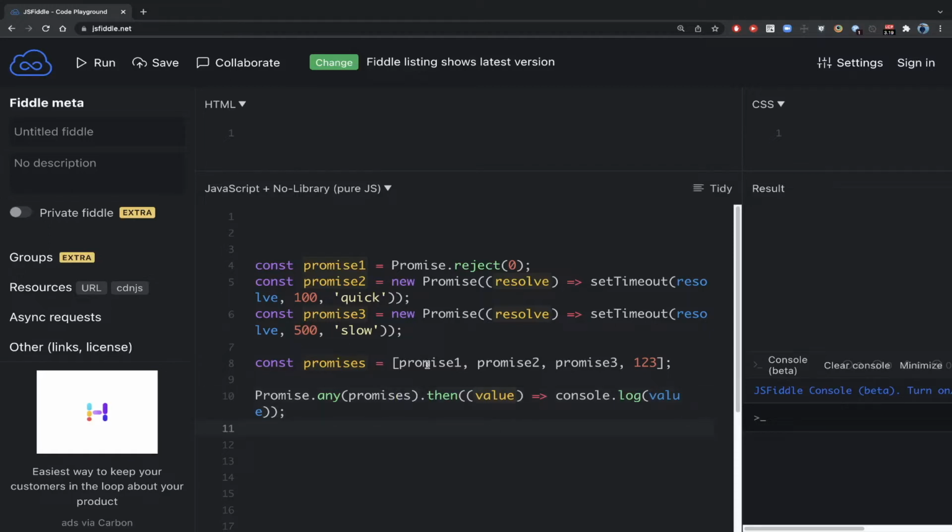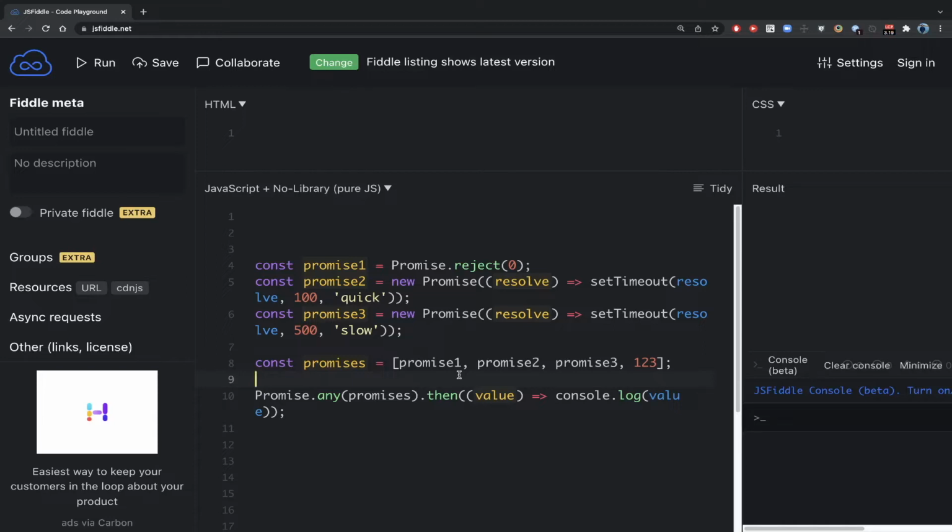So let's say we have these many iterables, and let's say promise 1 resolves first, then Promise.any will immediately return a new promise having the value of this promise 1. So Promise.any is concerned about the fulfillment of any of the promises. As soon as it sees some promise getting fulfilled, it will immediately return the value.